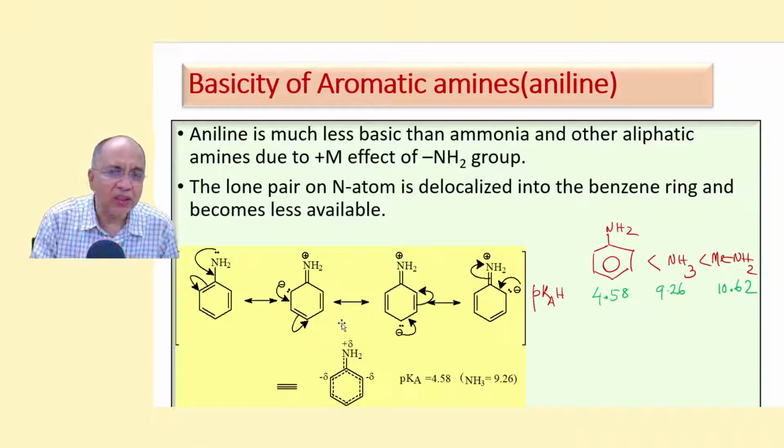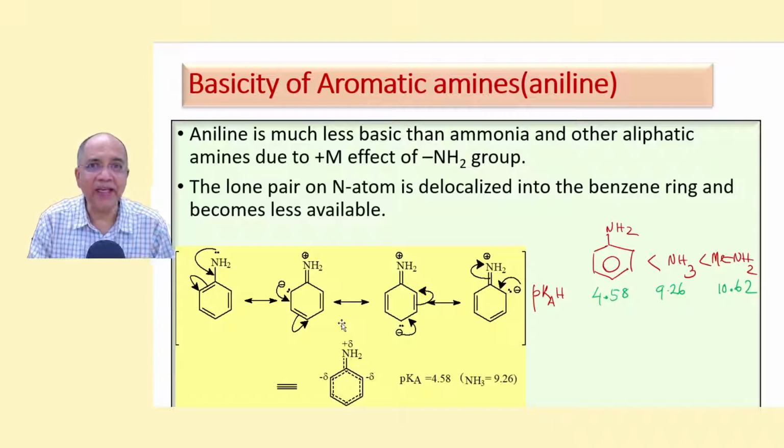And let us learn why aromatic amines, that is aniline, is much less basic than aliphatic amines and ammonia. Because the lone pair on nitrogen is greatly delocalized into the ring by R effect, resonance effect. Here the amino group is a plus M group.